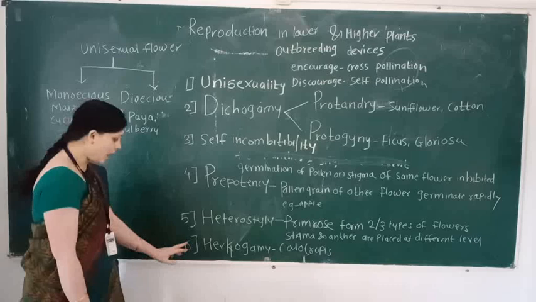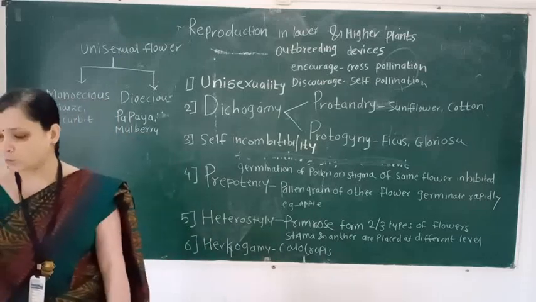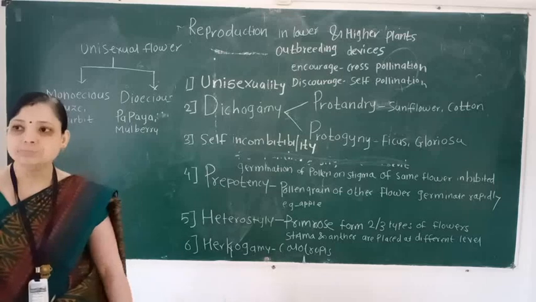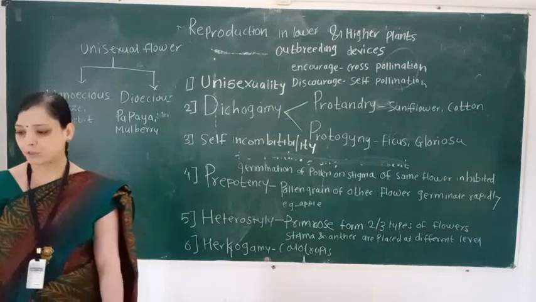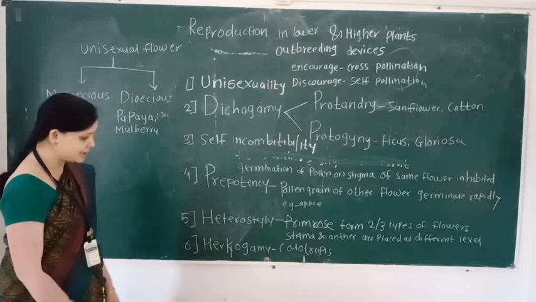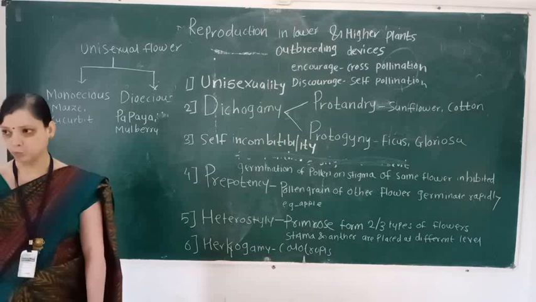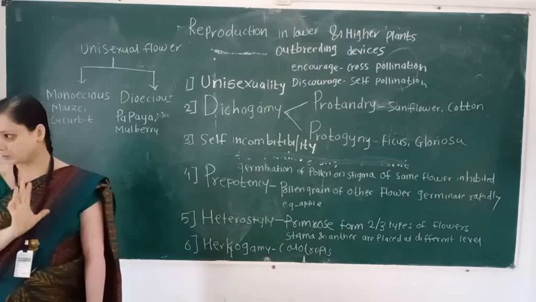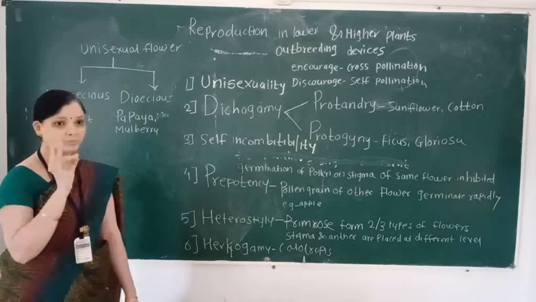Then the last outbreeding device is known as herkogamy. Herkogamy is a mechanical device to prevent self-pollination in a bisexual flower. Bisexual means two sex organs, that is, androecium and gynoecium.